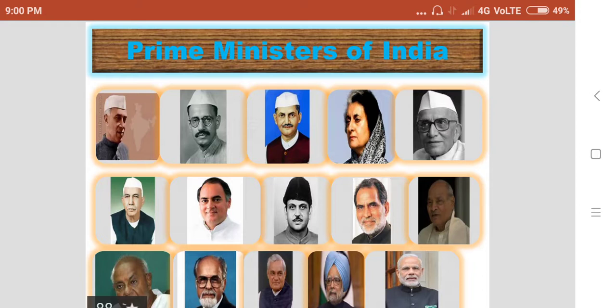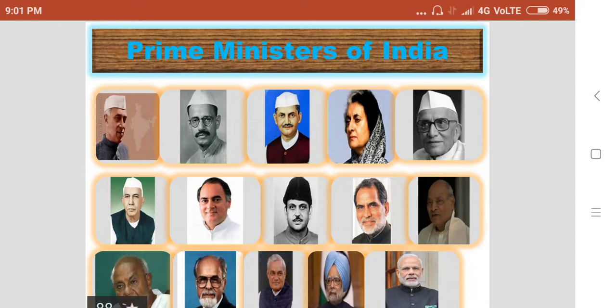Then after the term of Rajiv Gandhi, for the second time, a non-Congress party came to power, which was called the NDA, led by Janata Dal. VP Singh became the Prime Minister, and Chandrasekhar also became the Prime Minister. After that, once again, a man from Andhra Pradesh, P.V. Narasimha Rao, as the Prime Minister candidate of the Congress party, became the Prime Minister and completed his 5 year term.